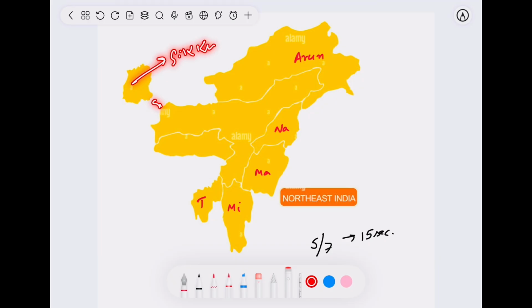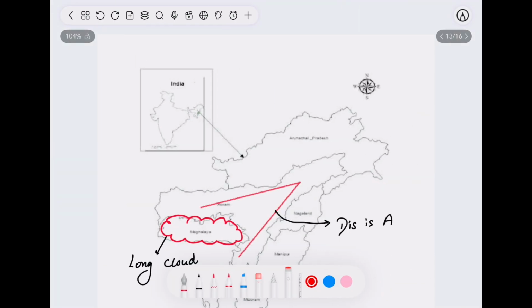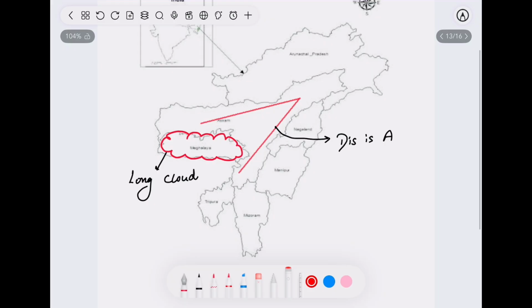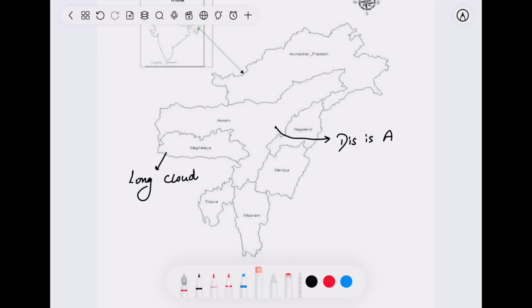We all know that. So how many states have we covered right now? 1, 2, 3, 4, 5, and 6. See, 6 states out of 8 states are covered within a few seconds, and only 2 states are left. And these are very beautiful to remember. Okay, let's start. See, I got you another map of Northeast India. Which 2 states were left? This one and this one.